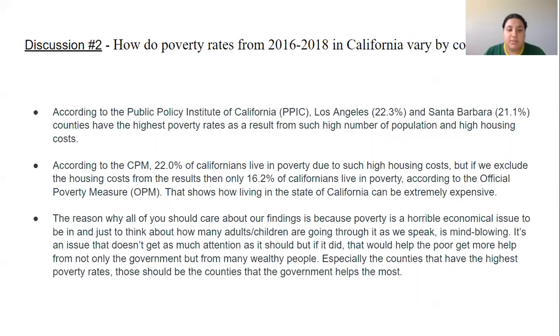Discussion. According to the Public Policy Institute of California, Los Angeles and Santa Barbara counties have the highest poverty rates as a result of such high number of population and high housing costs. According to the CPM, 22% of Californians live in poverty due to such high housing costs. But if we exclude the housing costs from the results, then only 16.2% of Californians live in poverty.